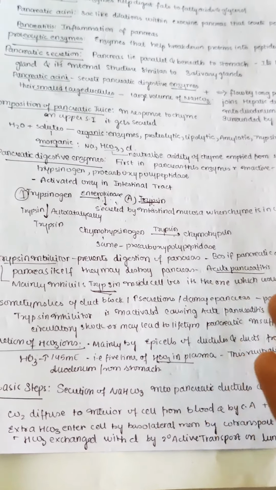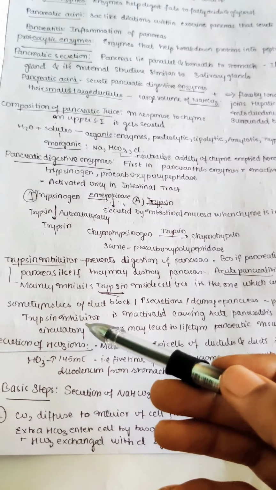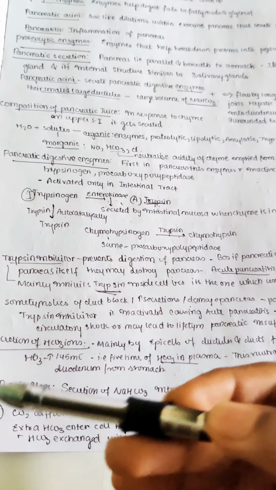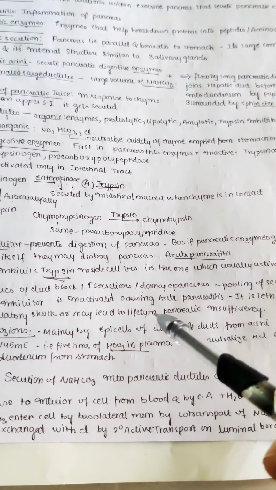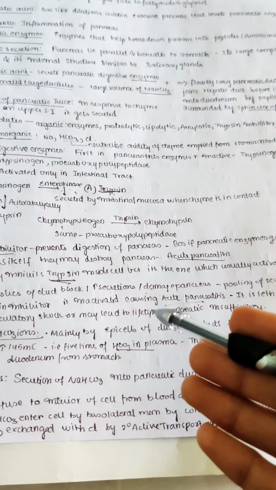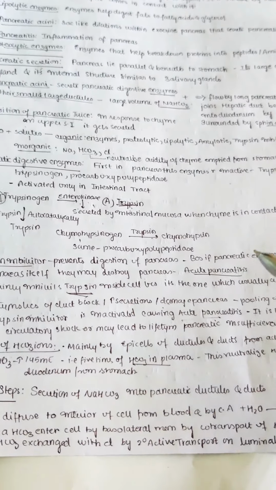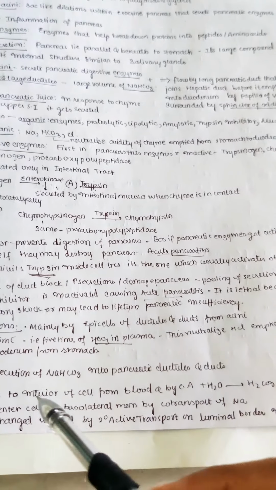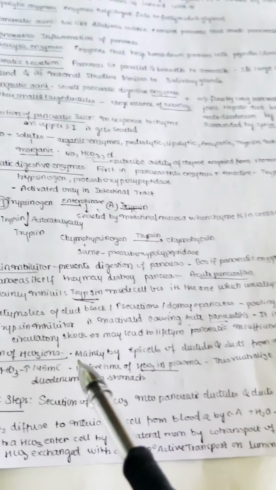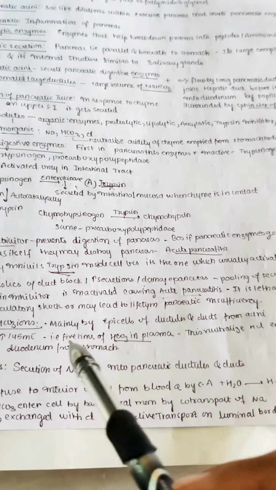If there is more secretion, there is more load on the trypsin inhibitor, and then of course it will get inactivated. In those cases, what happens is again acute pancreatitis, because there is a lot of secretion and the trypsin inhibitor is not able to control it. By means of this whole process, it will lead to acute pancreatitis. It is lethal because of circulatory shock, or may lead to lifetime pancreatic insufficiency.